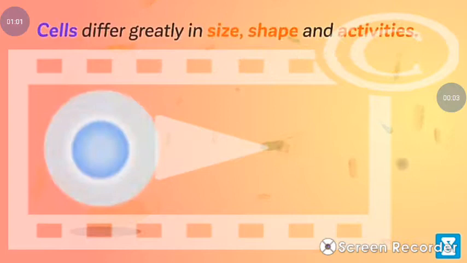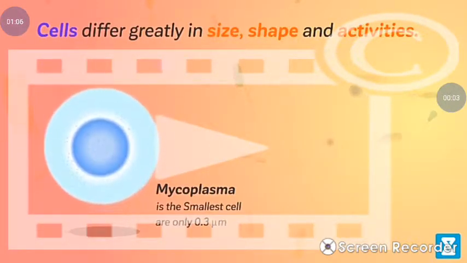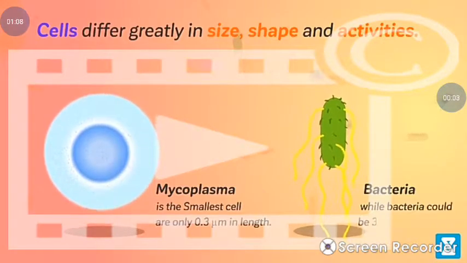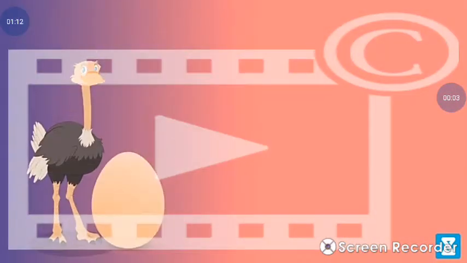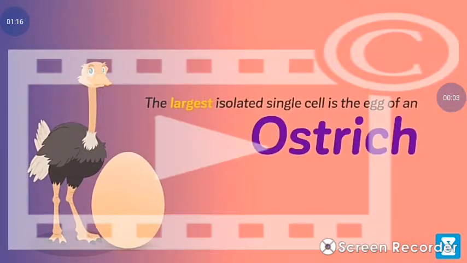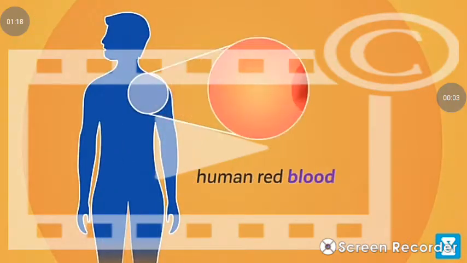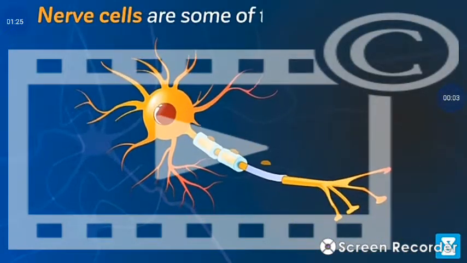For example, mycoplasma is the smallest cell, only 0.3 micrometer in length, while bacteria could be 3 to 5 micrometer in length. The largest isolated single cell is the egg of an ostrich. Among multicellular organisms, human red blood cells are about 7.0 micron in diameter. Nerve cells are some of the longest cells.